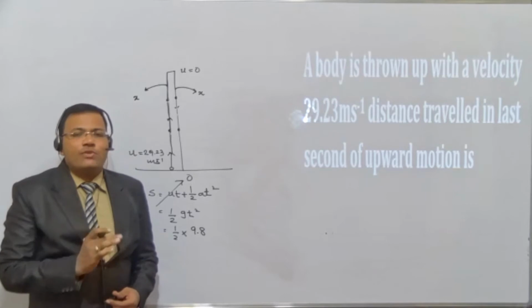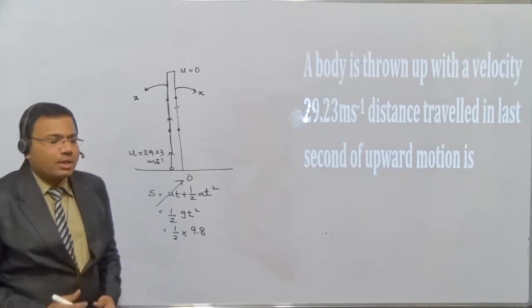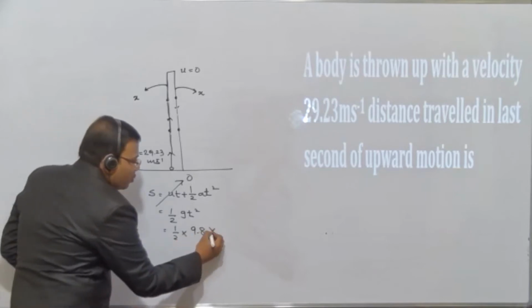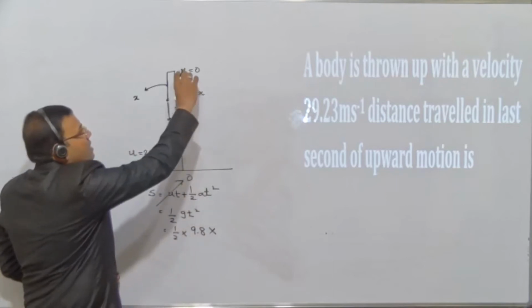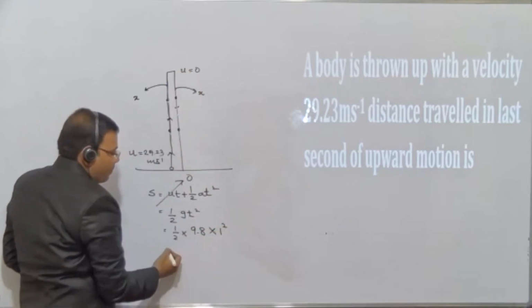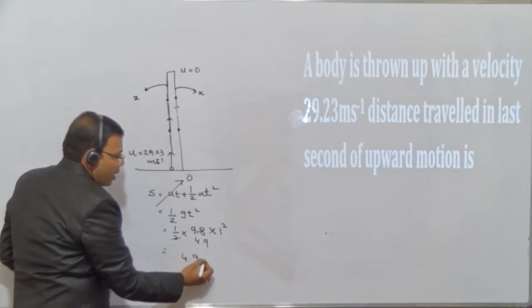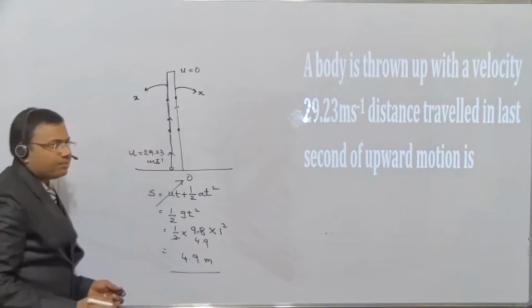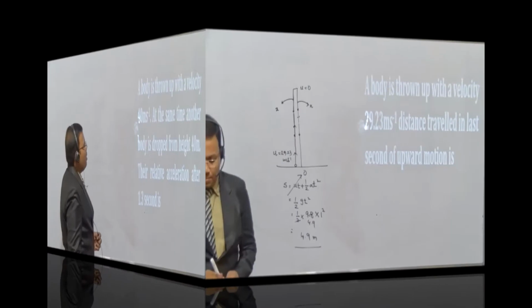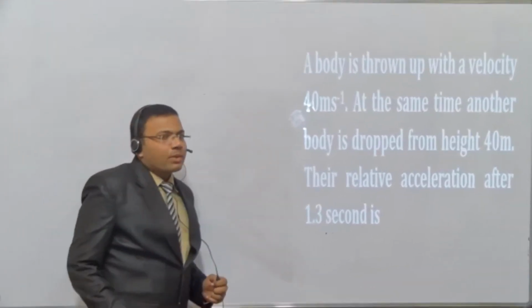Again, depending on the situation, हम consider करते हैं the value of G. Half G into T square, where T is the first second, right? So first second means it is 1. So half times 9.8 is 4.9. So it is how much? 4.9 meters. 4.9 meters is the answer. So a body is thrown up. देखिए बेटे यहाँ पे.